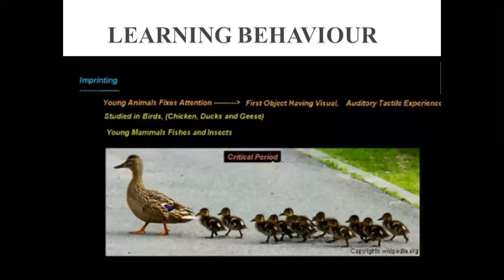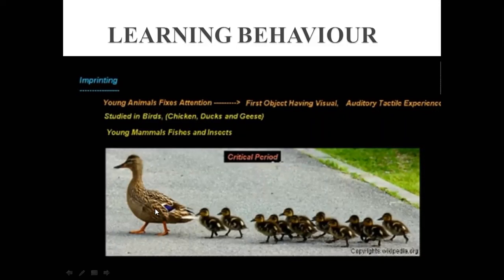Next it is the imprinting. What does imprinting mean? Imprinting comes from the word prints, right? What happens in imprinting? What kind of learning is it? Imprinting is a form of learning in which an animal forms an association with another animal or object in its environment. This is called the imprinting.